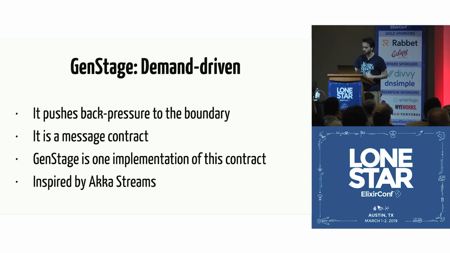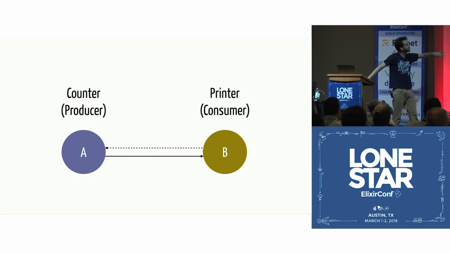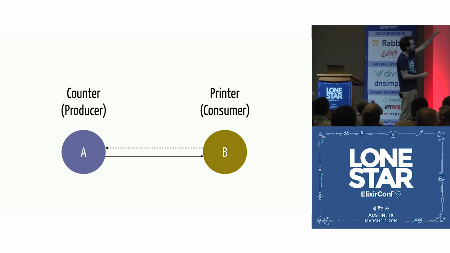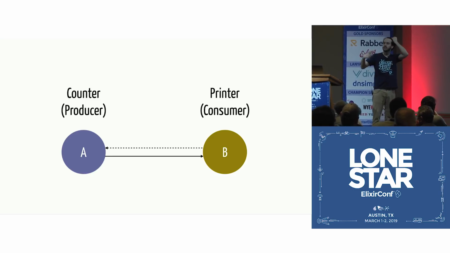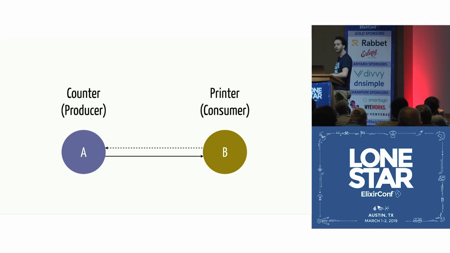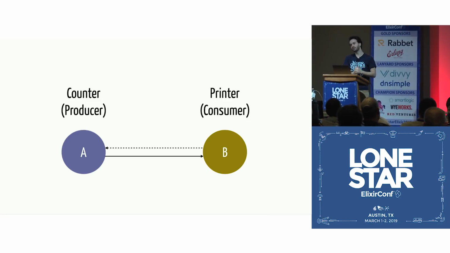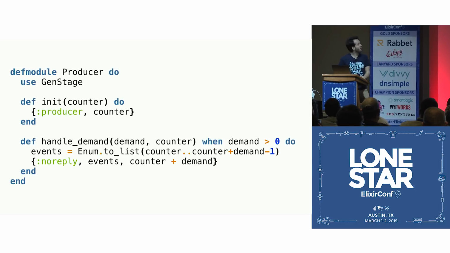All right, so let's see an example of how all this would work. Let's use a very simple example where we have 2 processes here, 2 stages. We have a counter that is a producer. You can think that it is going to just count 0, 1, 2, 3, up to infinity. So every time somebody asks for events, it's going to start counting up and emitting those events. And we have a consumer, which is a printer, and all it does is print the batch of events it receives.